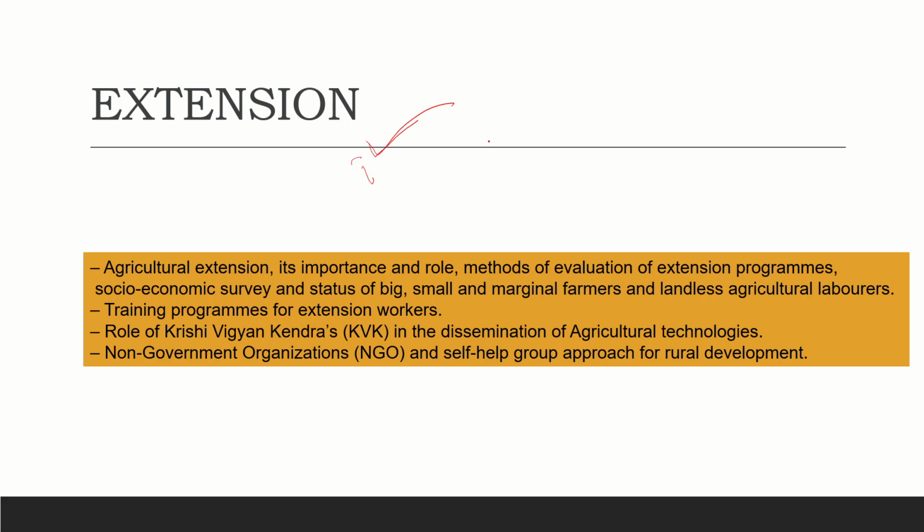And the next subject is extension. To produce a good crop, a farmer should be skilled. And these extension programs are what help the farmers adapt new technologies. Like we normally see the spraying of fertilizers through drones. This is a common technology nowadays, and the government is taking the initiative to increase this. And in such a way there will be different technologies. So this extension is what teaches the farmers to adapt these things.